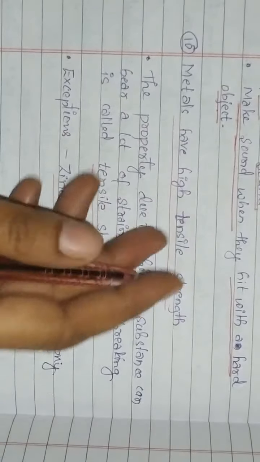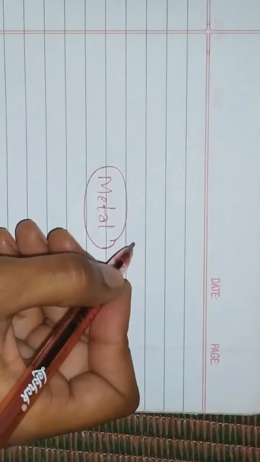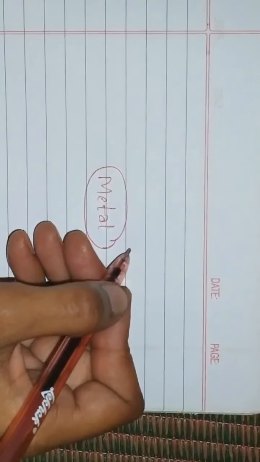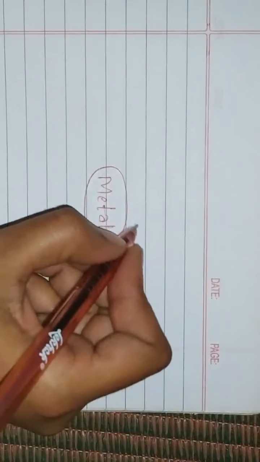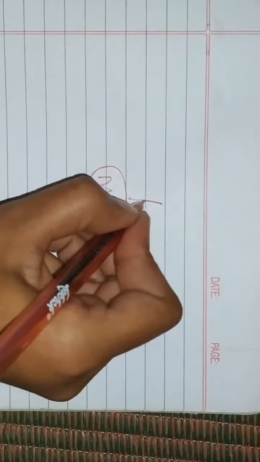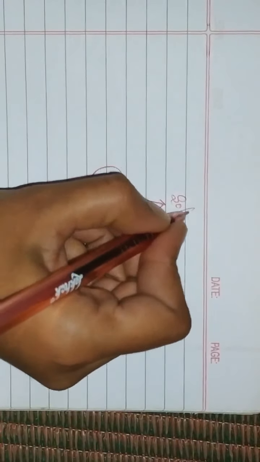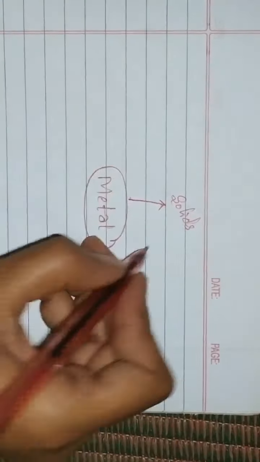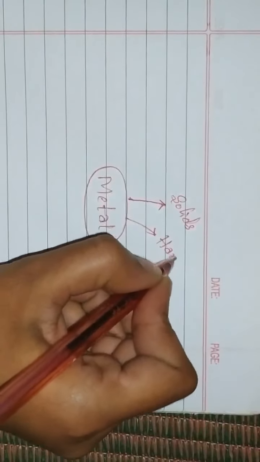Remember the physical properties of metals with the help of a mind map. Usually metals are solids and hard.